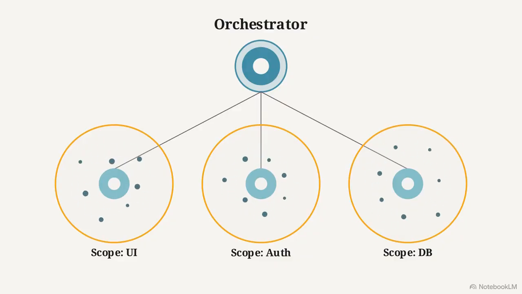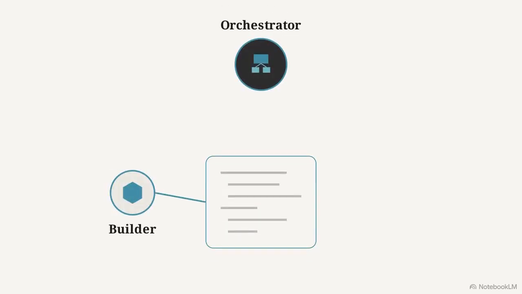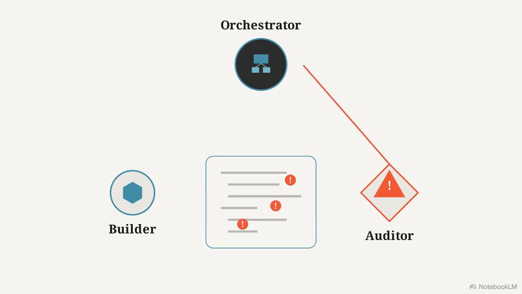But autonomous generation requires an equally robust safety mechanism: adversarial auditing. You cannot trust a builder to audit its own code. It shares the same blind spots. So the orchestrator spawns an adversarial agent. Its sole directive is to hunt for edge cases and aggressively break what was built.